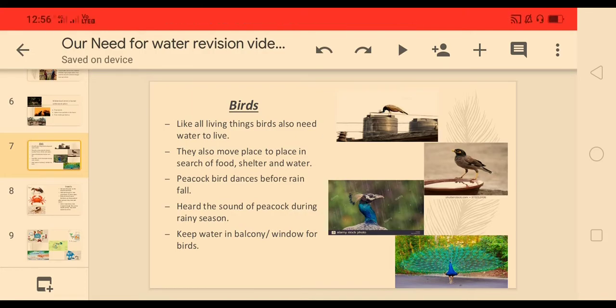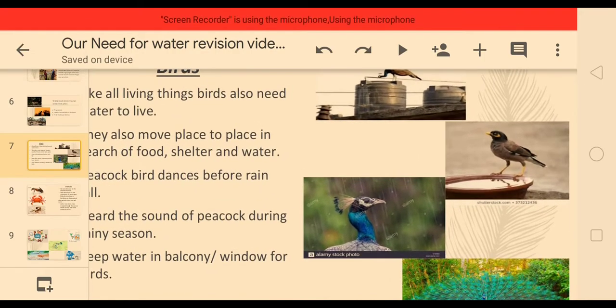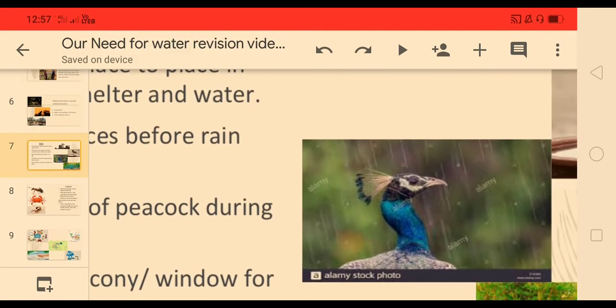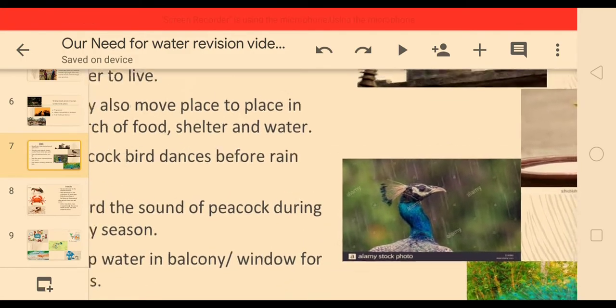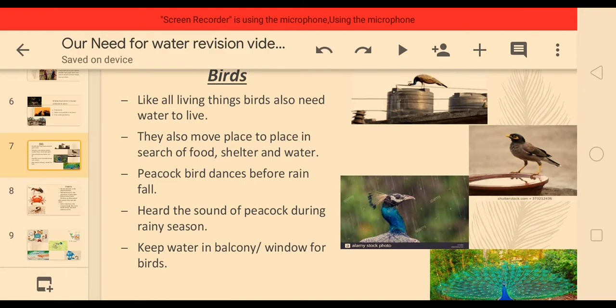See children, how do birds get the water? We have learned that all the living things need water to survive. So birds also need water to live. They also move from place to place in search of food, shelter and water. You can see the peacock bird, the most beautiful bird. What does it do? Before rainfall, it dances. It shows that when rain is going to come, the peacock knows first. That is why it dances.